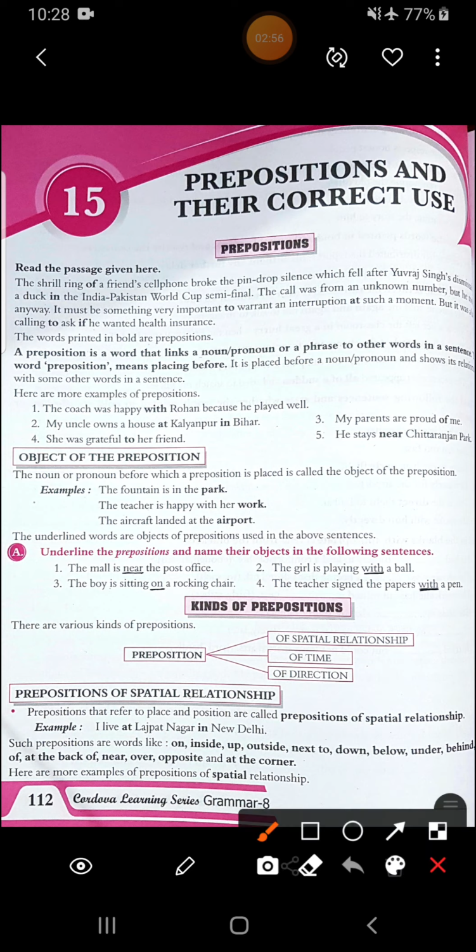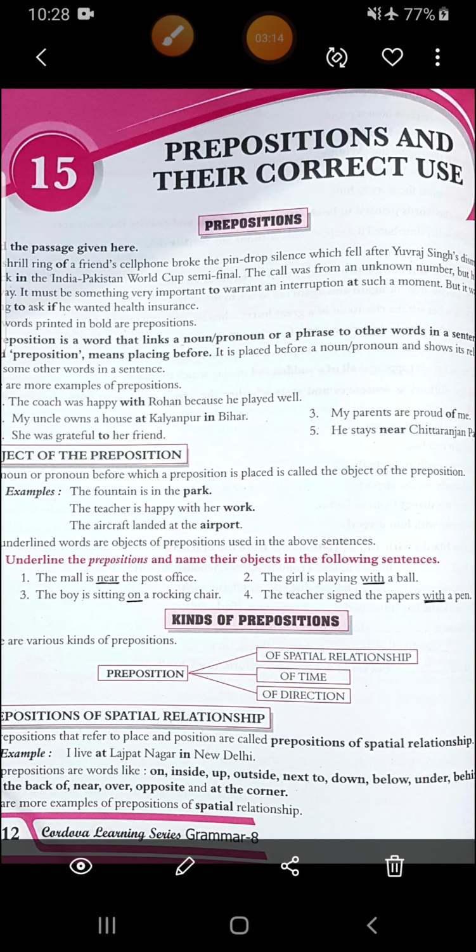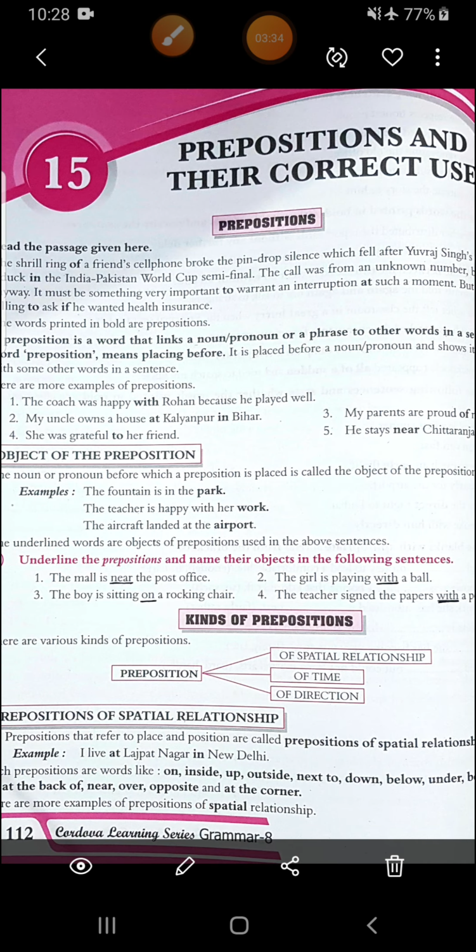Now see object of the preposition. What is the object of the preposition? So the noun or pronoun before which a preposition is placed is called the object of the preposition. Means the noun or the pronoun before which a preposition is placed or kept is the object of the preposition. See this example first. The fountain is in the park. What is the preposition here? In. And before which noun is it kept? Park. So the park here is your object of the preposition.